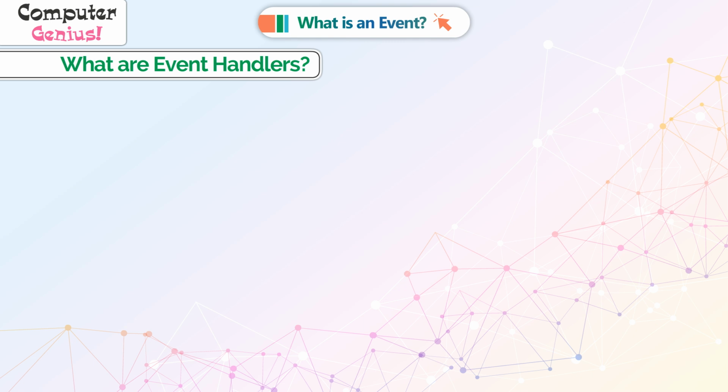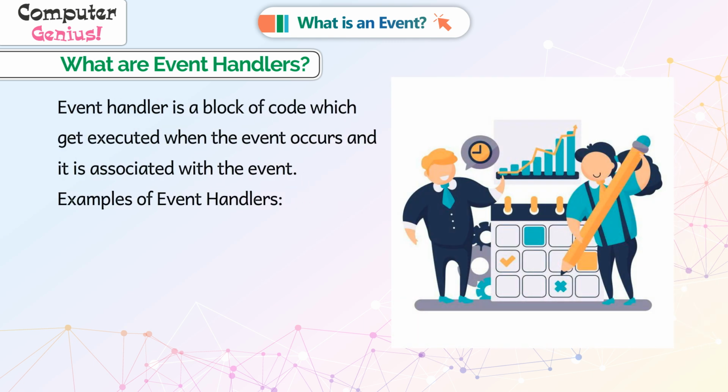What are event handlers? Event handler is a block of code which gets executed when the event occurs and it is associated with the event.